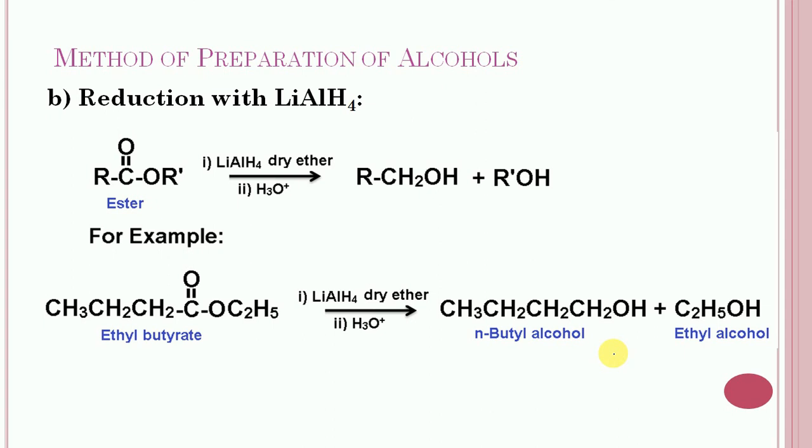Next is the reduction with lithium aluminum hydride. In this case, esters are reduced with lithium aluminum hydride to give a mixture of 2 alcohols. One is from the acyl part and the other is from the alkoxy part. So in this case, ethyl butyrate is subjected to reduction. The 1 alcohol will form from this part, and it is n-butyl alcohol, and another alcohol will get formed from this part, and it is ethyl alcohol.